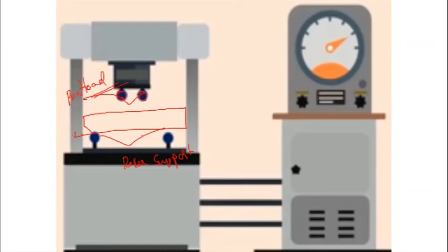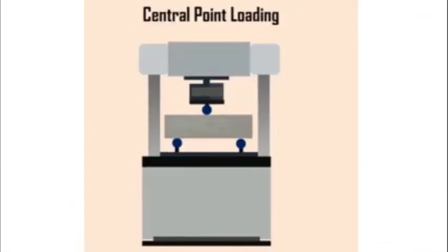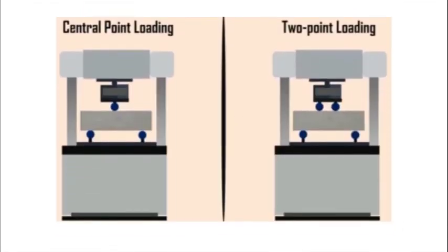This is 2-point load. And this is 1-point load or central point load. Okay, only at one point this beam is going to experience this lateral transverse force. So this is central loading and this is 2-point loading.